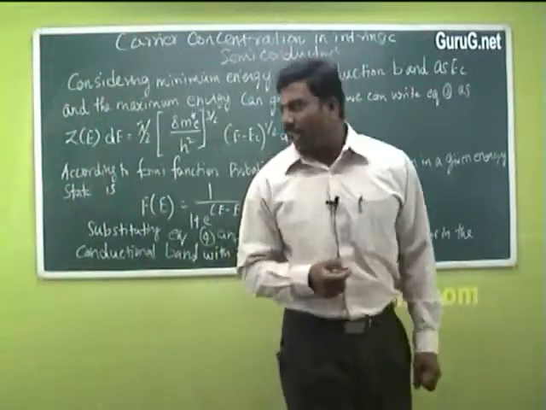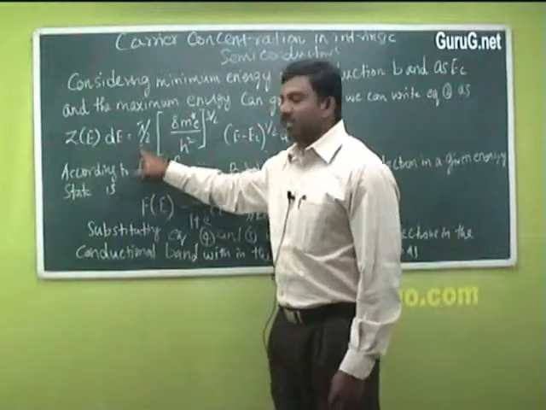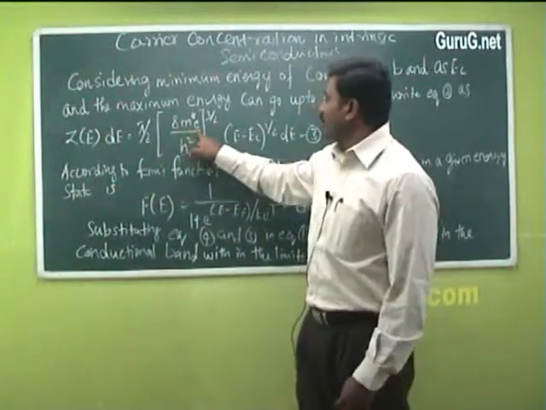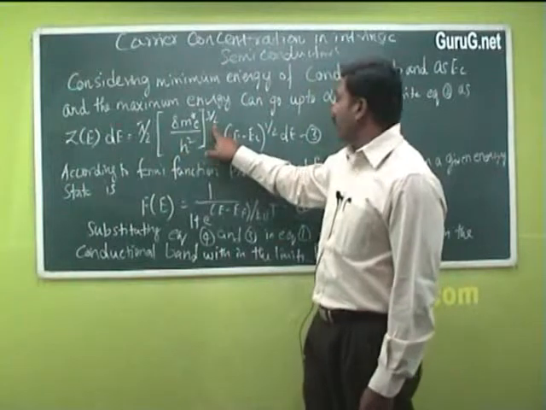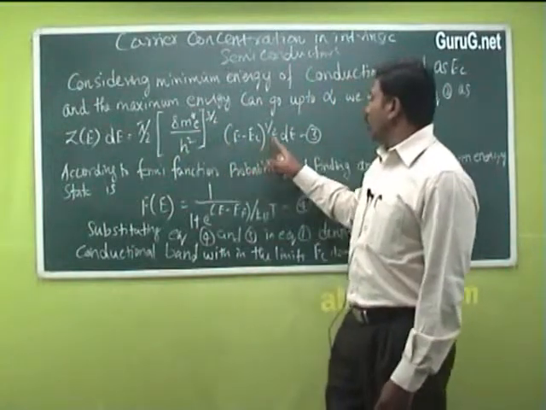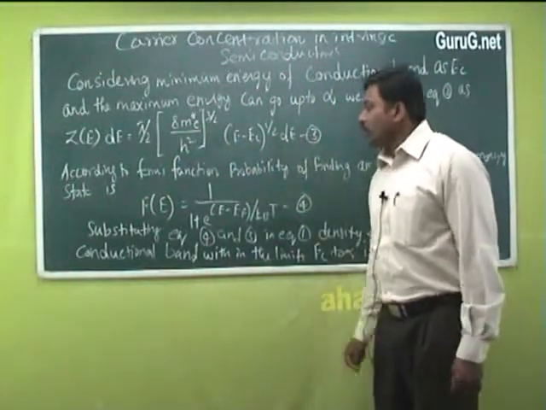Equation 2 can be written as Z(E) dE equal to π by 2 into (8 m* over h bar squared) whole power 3 by 2 into (E minus Ec) whole power half into dE.